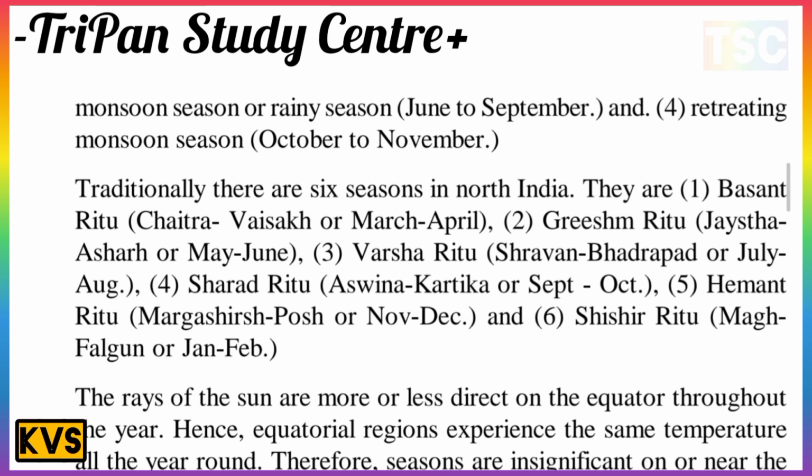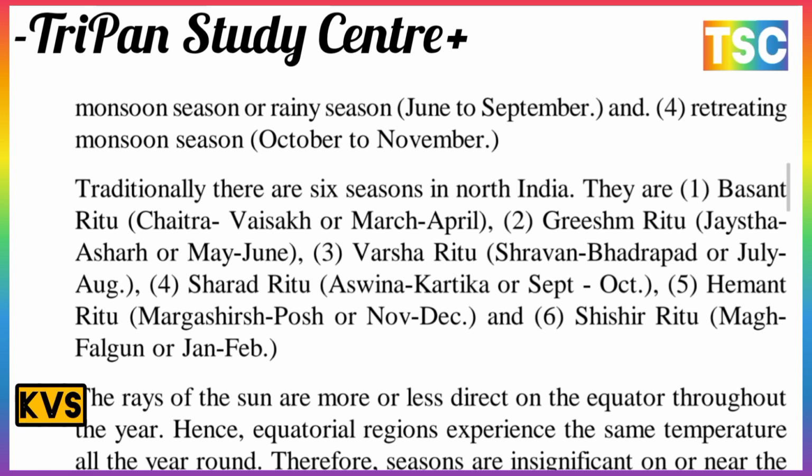Traditionally, there are six seasons in North India. Basant Ritu, Chaitra and Vaishakh, March to April. Grishma Ritu, Jyeshtha and Ashadha, May to June. Varsha Ritu, Shravana and Bhadrapada, July to August. Sharad Ritu, Ashwin and Kartika, September to October. Hemant Ritu, Margashirsha and Pausha, November to December. And Shishir Ritu, Magha and Phalguna, January to February. These six Ritus are the most important seasons of India.